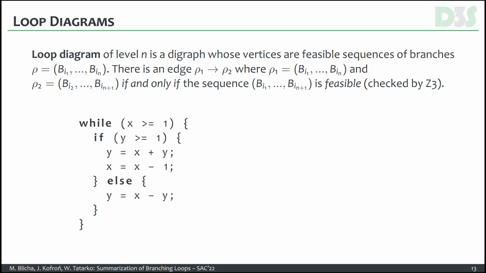So again, if we consider our example, the loop diagram that corresponds to this source code is depicted on this slide. So we have these two branches, A and B, and the loop diagram looks like this. As you can see, the B branch can be executed at most once, and then there can be several executions of the A branch. The A branch also is the only one of these two after whose execution the whole while cycle can terminate.